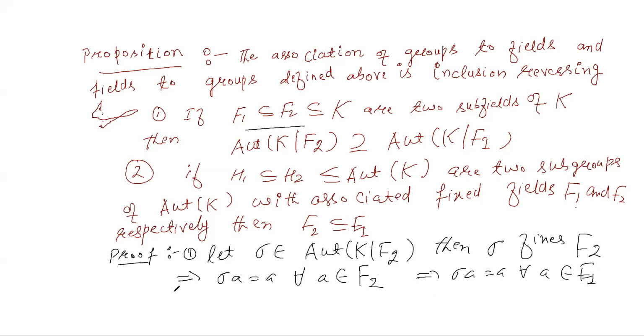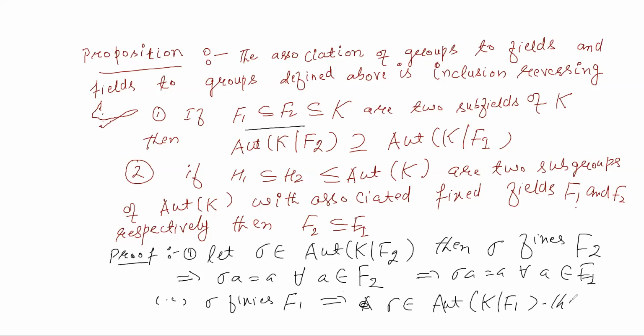That is to say that sigma fixes F1. Okay, sigma fixes F1. So this means what? It actually means that sigma belongs to Aut K F1.